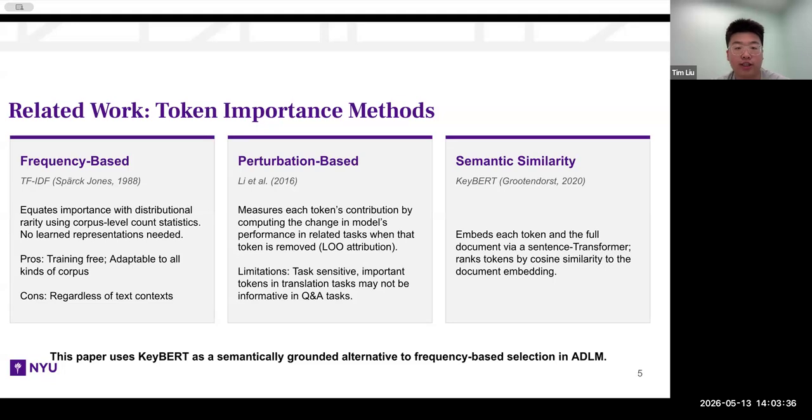The third approach is semantic similarity, which is the direction we use in our project. Specifically, we use KeyBERT. KeyBERT embeds both the whole document and the candidate words using a sentence transformer. Then it ranks candidate words by their cosine similarity to the document embedding.